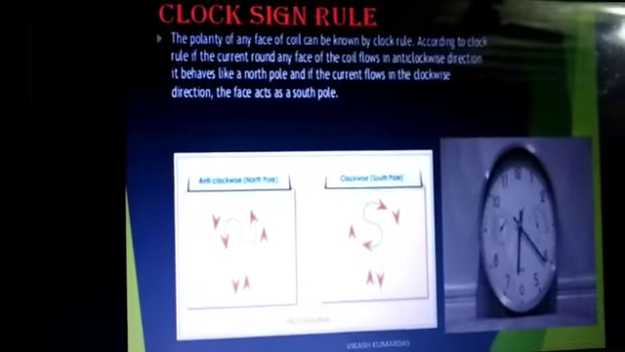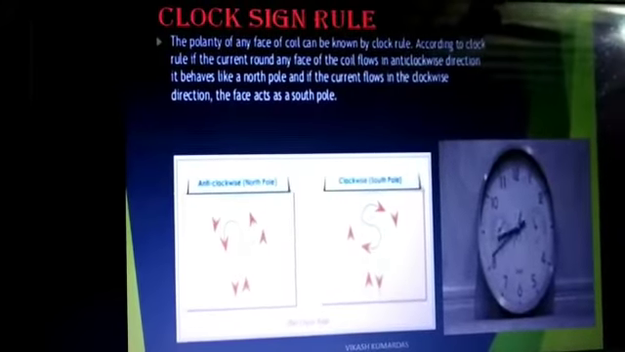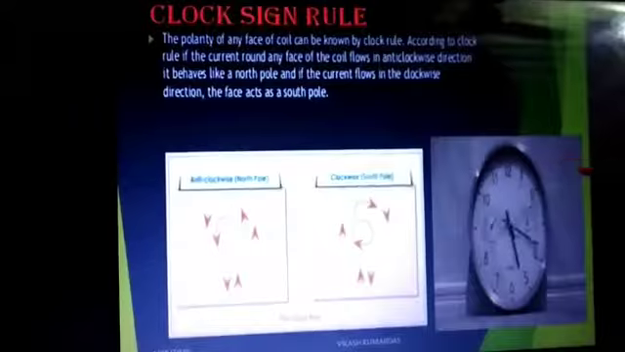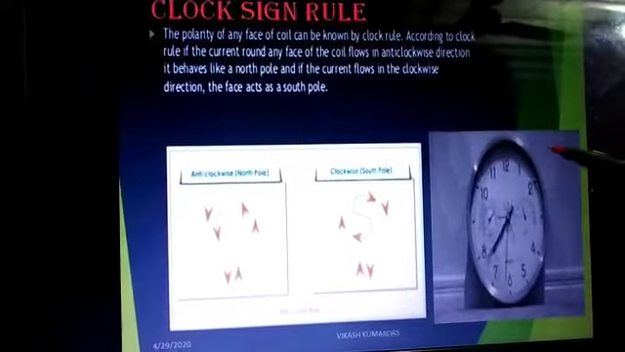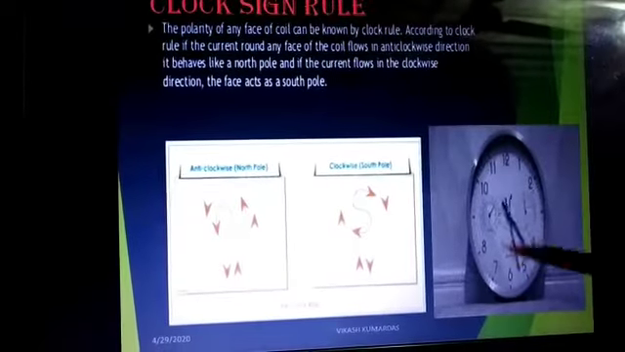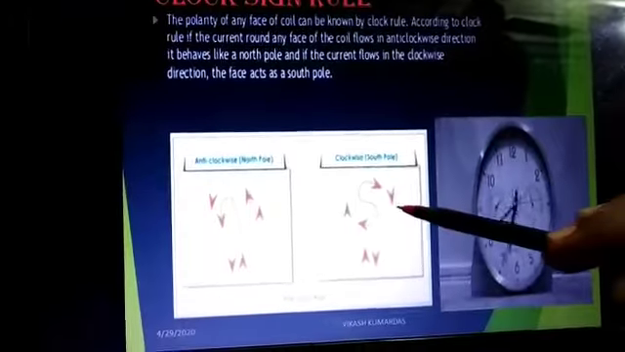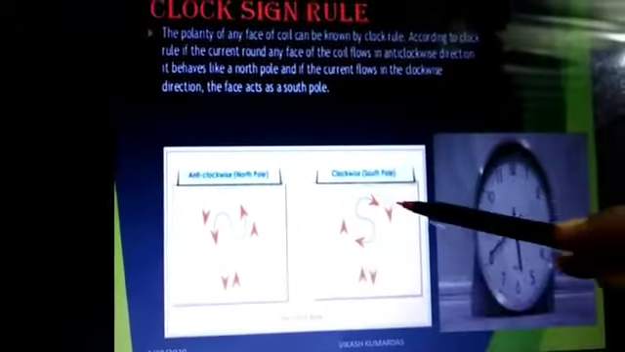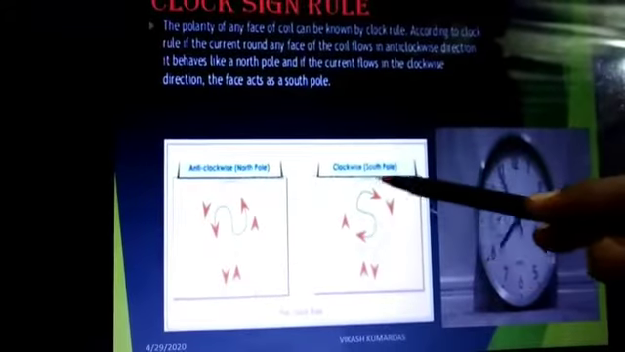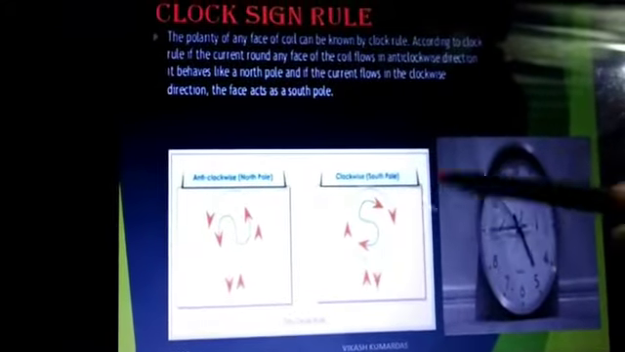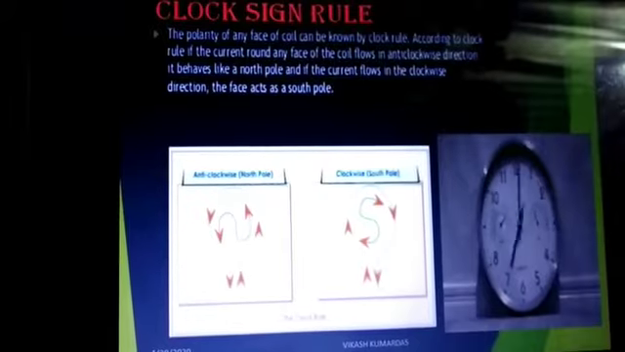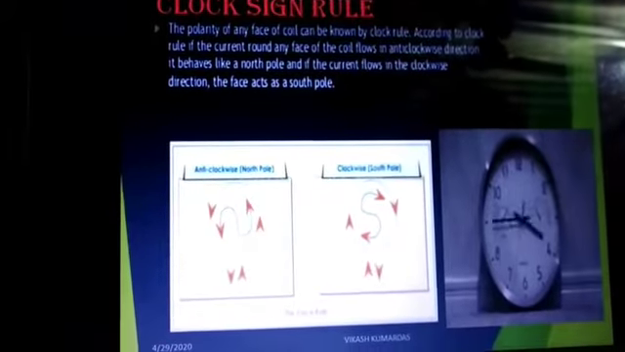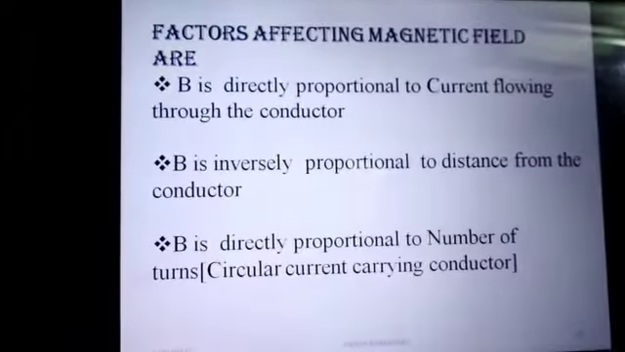This is another rule for you, the clock face rule. Now here, see the direction of the clock. If the current is moving clockwise, it is known as south pole. If it is moving anti-clockwise, it is known as north pole. So you write it in this way, and from here you can indicate which is the south pole and which is the north pole. Clockwise means south pole, anti-clockwise means north pole.